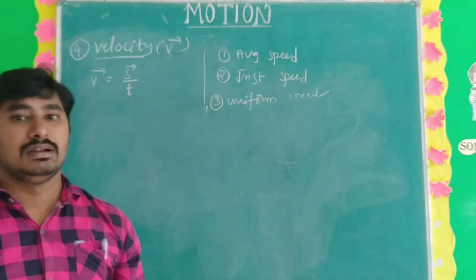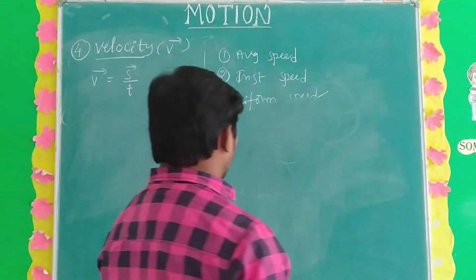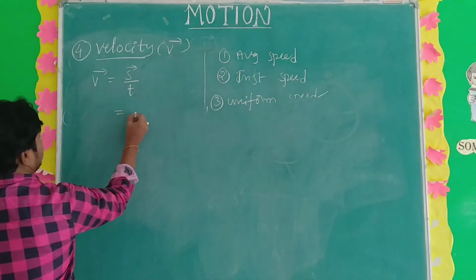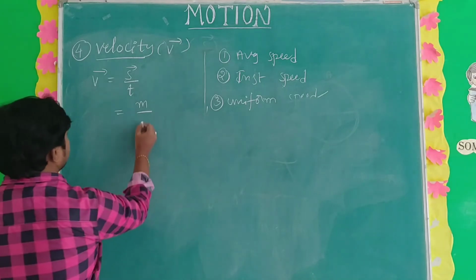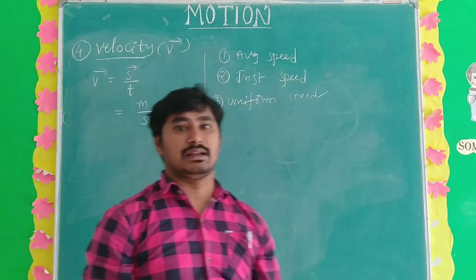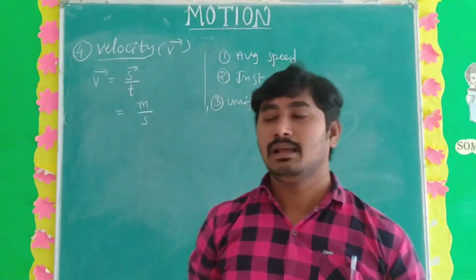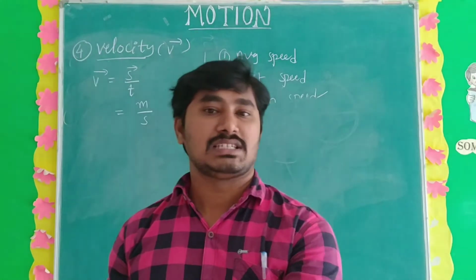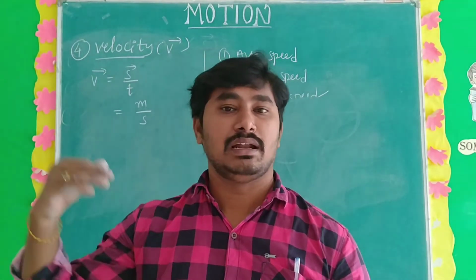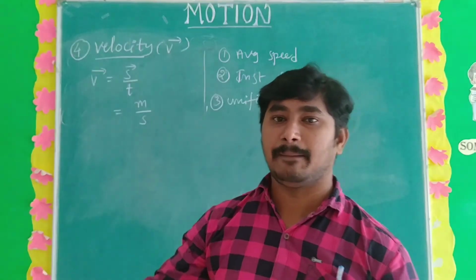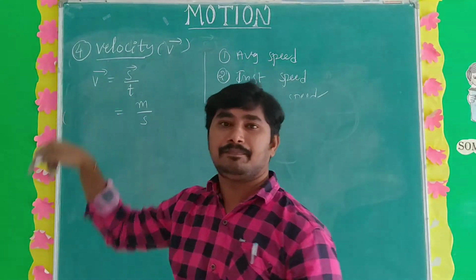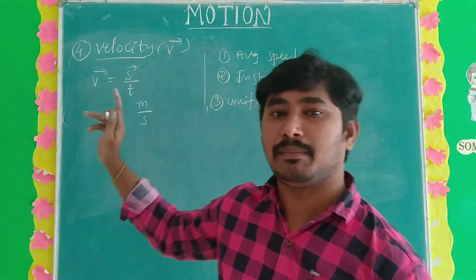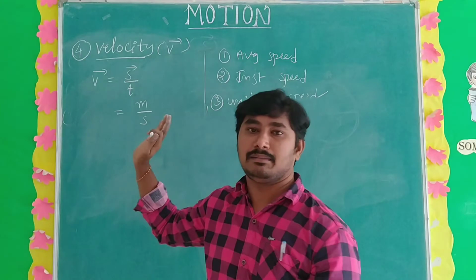Displacement unit is meter and time unit is second, so the unit of velocity is meter per second. The speed and velocity formulas have a small change: speed is distance by time, velocity is displacement by time. The units of both are the same, meter per second.